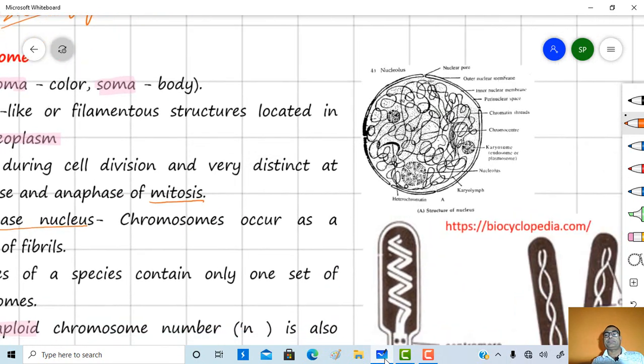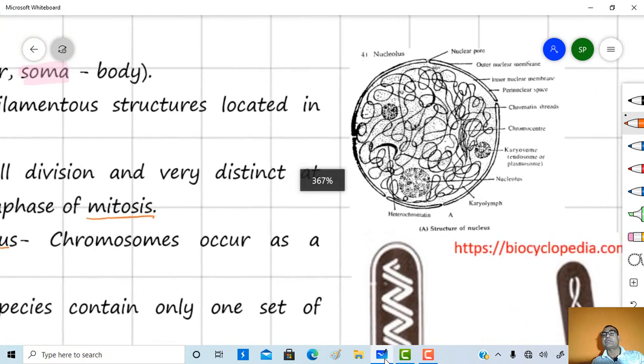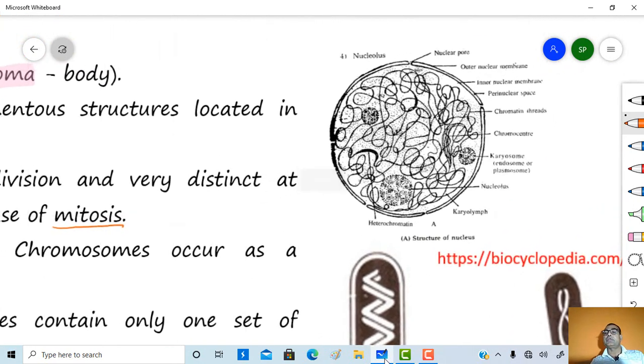If you see the structure of a nucleus, it possesses the nuclear envelope, outer nuclear envelope, inner nuclear envelope, and within the nuclear membrane the nucleoplasm is enclosed.